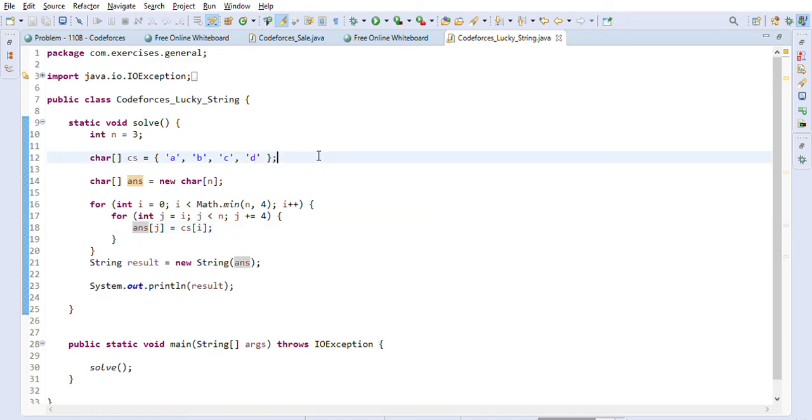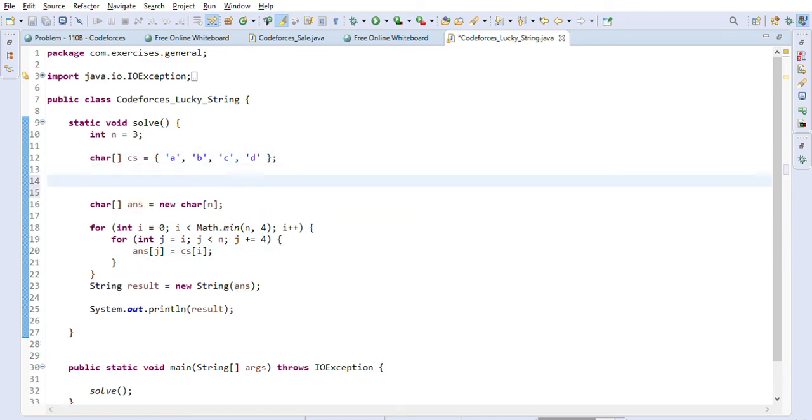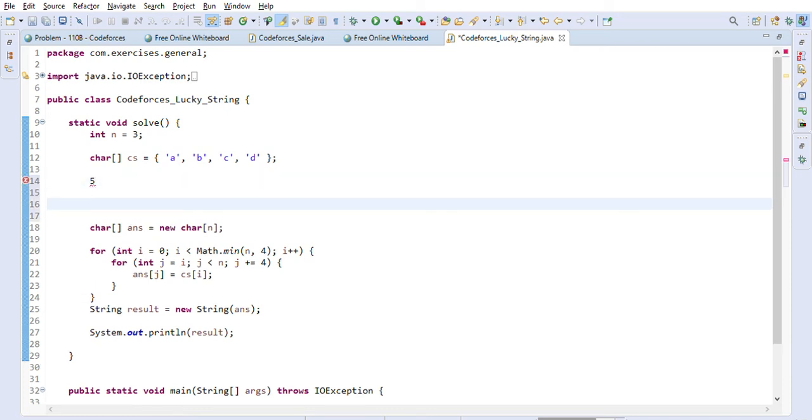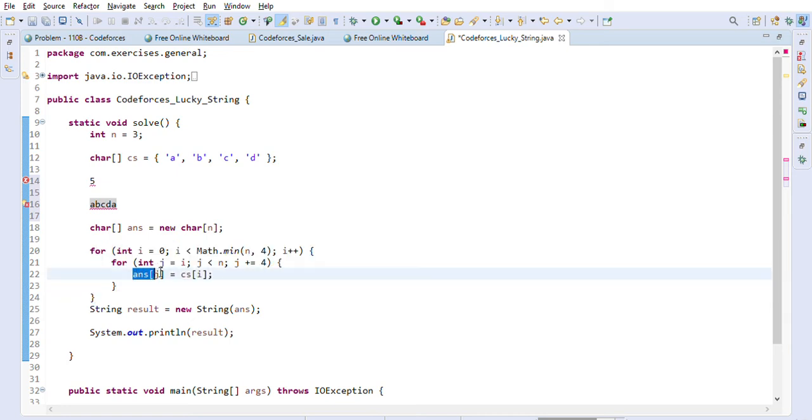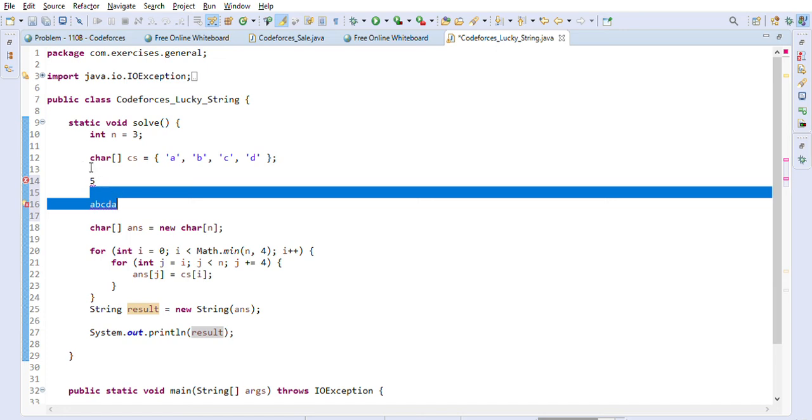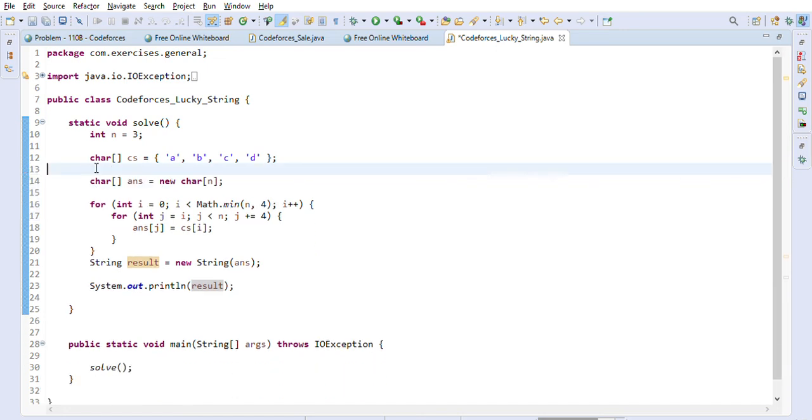So basically, for example, if it is 5, I'll just write down here to show you. So we will just basically first append a b c d, and then again append a basically, right? So that's what this for loop does basically, and it will put those things into the answer array at the j position, right? And then we will just convert the answer array into the result string, and we will just output that string here. So that's pretty straightforward.